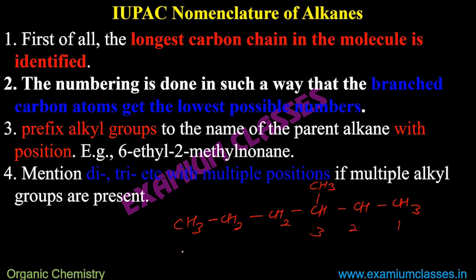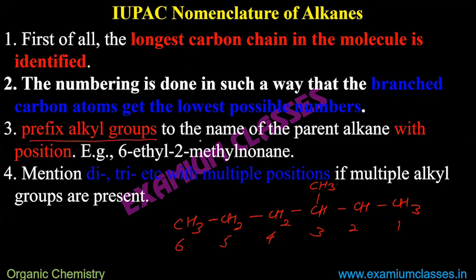And if I start from left, 1, 2, 3, 4, no, 4 is not nearer, 3 is nearer. So this branch is near to the right side. I will start numbering from the right side, 1, 2, 3, 4, 5, 6. What I am doing in the second step is numbering the carbons of the main chain.